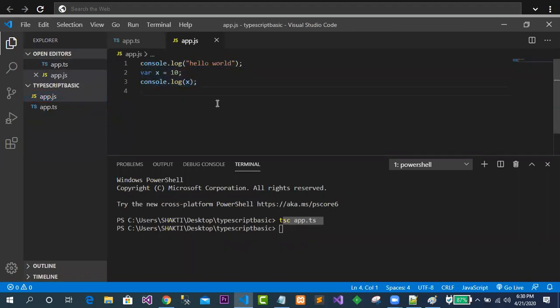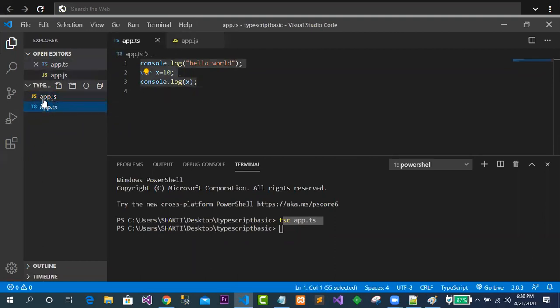So here, simple concept: after successful compilation, it is showing you another file by the name app.js. The app.ts has converted to app.js. It has the same thing, whatever code we have written in app.ts. It's quite easy to understand. Clear up to this? So I will come to the point of how exactly we are going to compile, whether you can now write a ts program directly or not. No, you cannot write a ts program at this time, because you don't have that software. You have to install all the software, and today I will tell the process of installation.